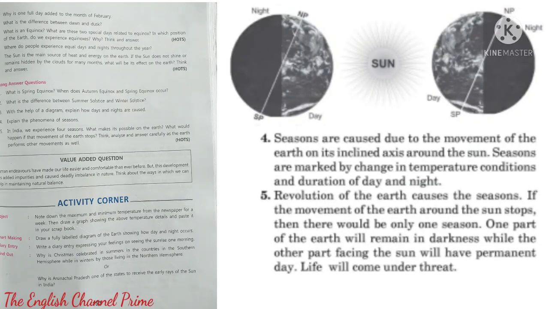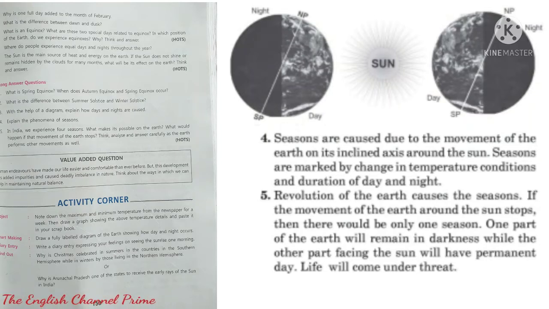Now fourth question, explain the phenomena of seasons. Answer, seasons are caused due to the movement of the earth on its inclined axis around the sun. Seasons are marked by the change in temperature, conditions and duration of the day and night.